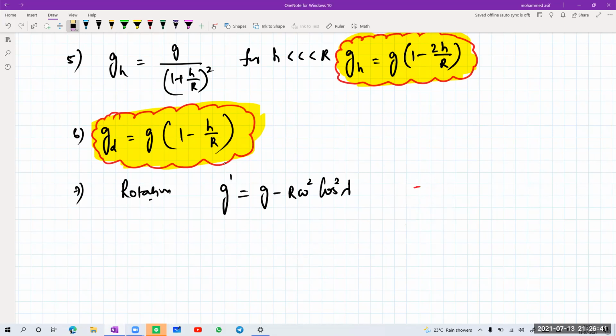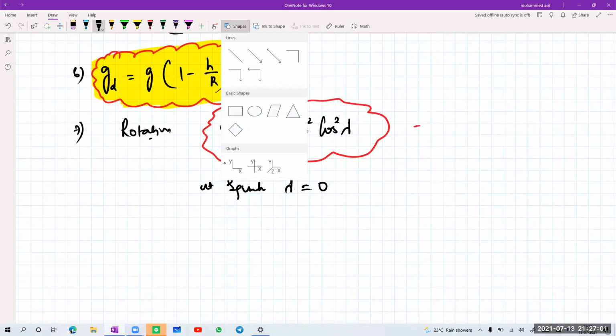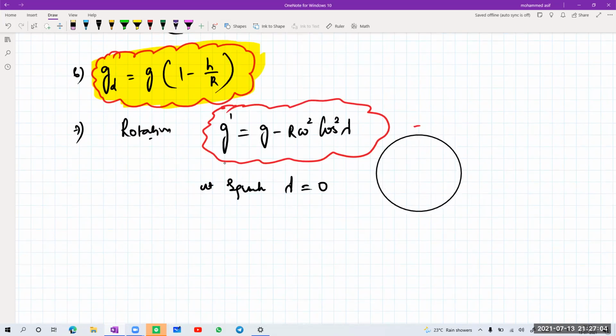Now that is the basic formula you need to remember. So g dash with respect to rotation is equal to g minus R omega square cos square lambda. Now at the equator, what will be the value of lambda? At the equator, it is zero. Say if I talk about the equator, this is your given condition and this one is your equator. If I'm standing exactly on the equator, what is the angle made by this one? Zero.